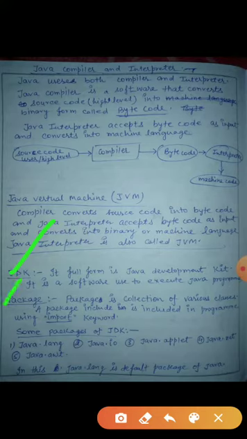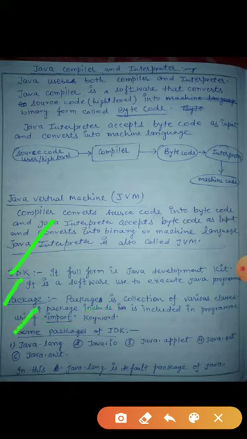Now the next one is package. Package is what? A collection of various classes. Packages means what? A package contains a lot of classes, so it is a collection of various classes. A package is included in programming using the import keyword. If you want to use any package in a program, then you will write the import keyword. With the help of the import keyword, any package can be accessed and used.